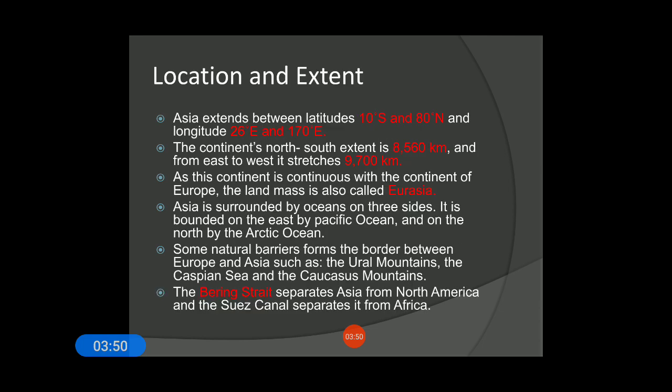Coming to the next topic, location and extent of Asia. We'll see where Asia is exactly located and what the coordinates of Asia are. Starting with the latitude and longitude, Asia extends between latitude 10 degrees south and 80 degrees north, and longitude 26 degrees east and 170 degrees east. In your book it is written west, that needs to be corrected. So that is 170 degrees east.